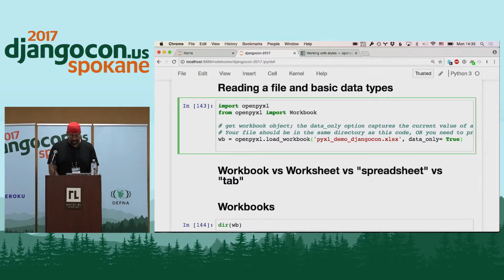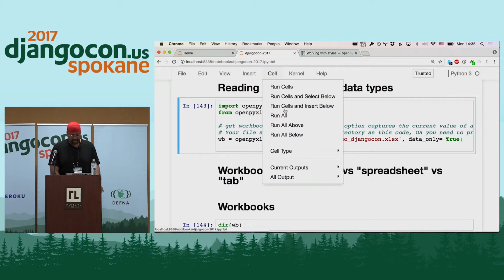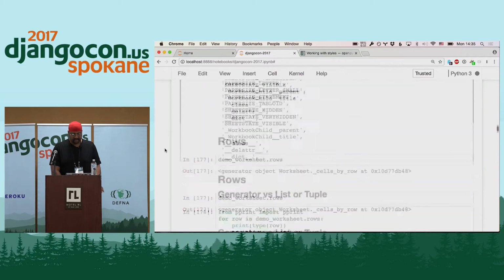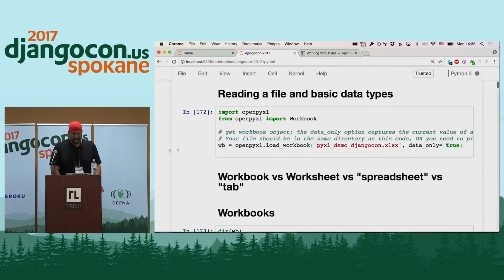So that's that, and let me do this. I'm just going to run this to make sure I've got everything behaving as it should. All right, and so this is all fairly straightforward Python stuff, except for this data_only equals true. This is something specific to Openpyxl.